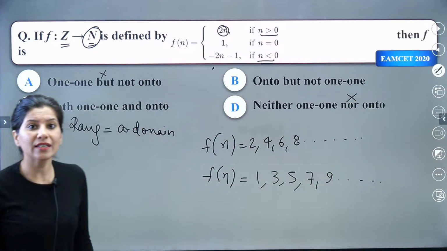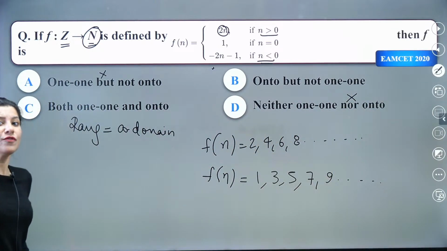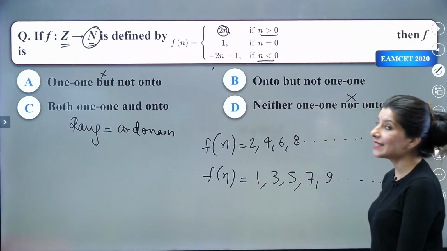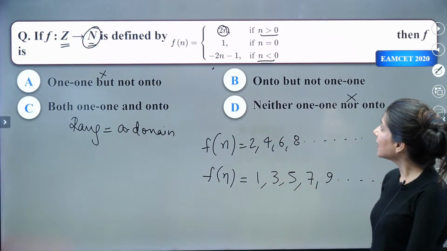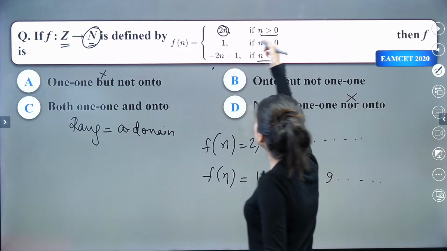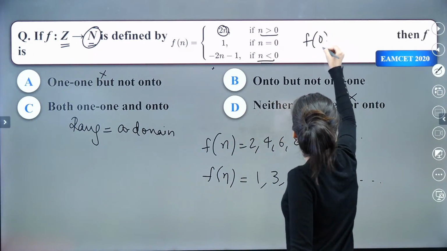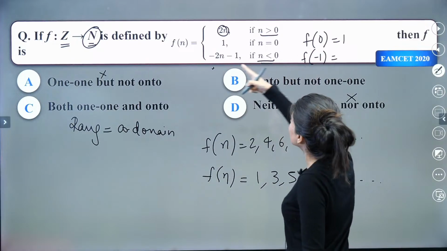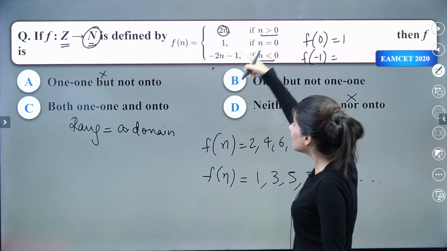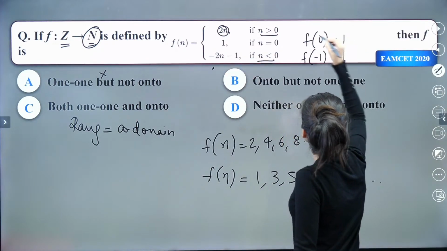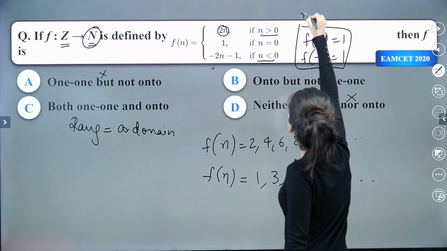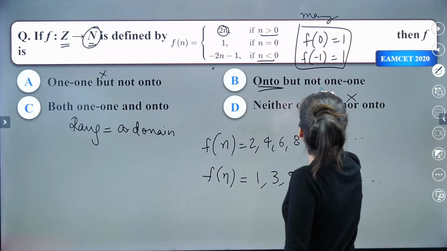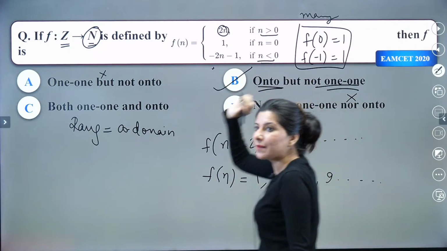Now we need to check whether it is 1-1 or not. So for 1-1, we just need one thing. Can you see that f of 0? F of 0 is what? 1. What about f of minus 1? The moment I put minus 1 over here, I get 2 minus 1, so that is 1. So can you see, it is many-one function. It is not 1-1. So it is onto but not 1-1. So option B is absolutely right.